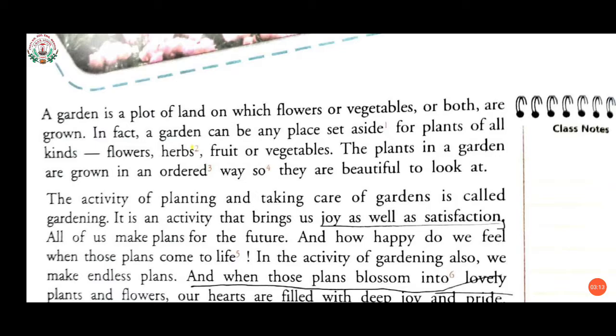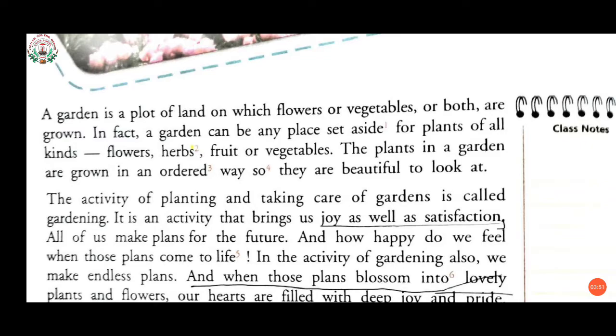Now there are different types of herbs we may grow in our garden, like basil plants. We all have basil plants. Basil is what, students? Tulsi plant. That is called basil in English. So basil plant works as a true medicine and also provides fresh oxygen to us. We can grow coriander, mint, lemongrass, curry leaves, carom also known as ajwain, etc. All these we can grow in our gardens.